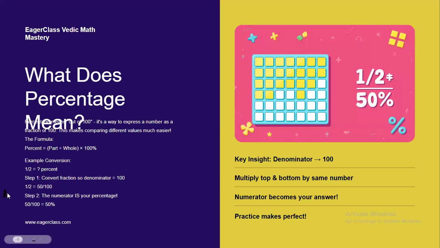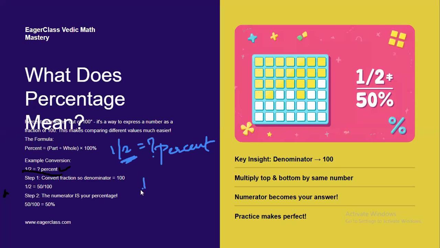Here it's given that 1 by 2 is equal to how much percent? Step 1 is to convert this 1 half to denominator 100.